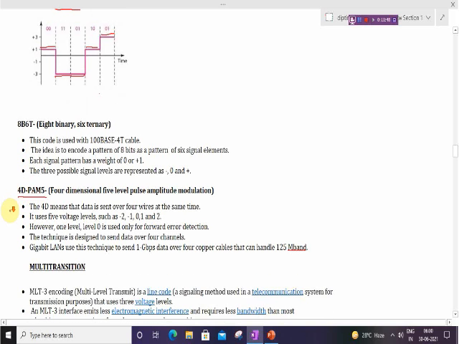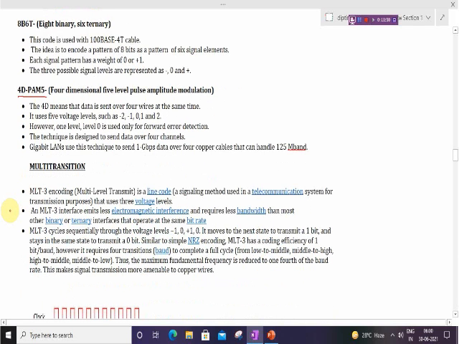So, next is multi-transition. Multi-transition uses MLT-3 encoding. Multi-level transmit is a line code, a signaling method used in telecommunication systems for transmission purposes that uses 3 voltage levels.